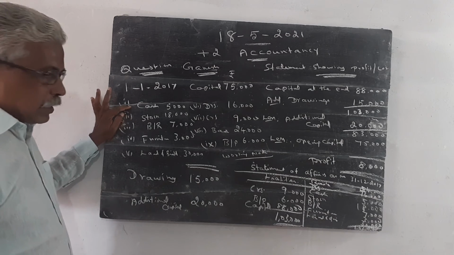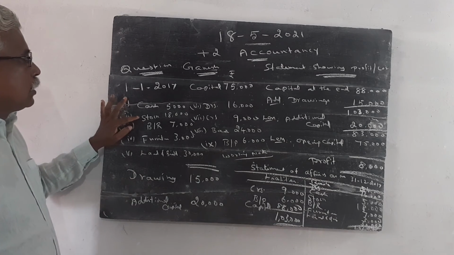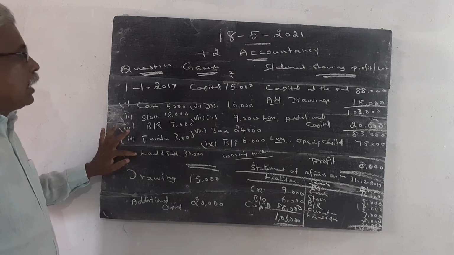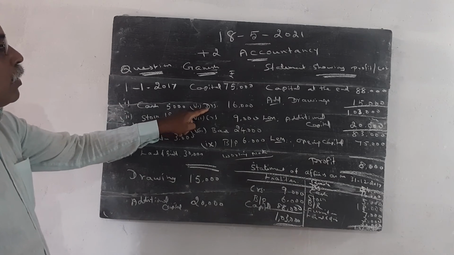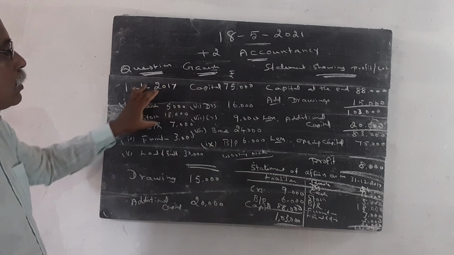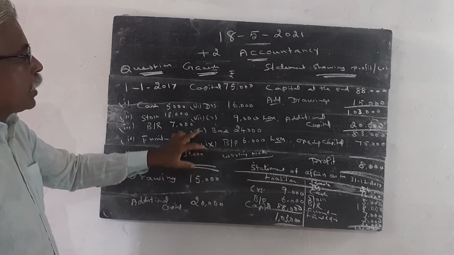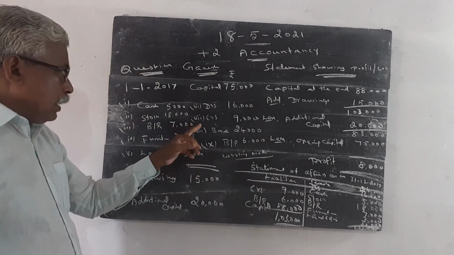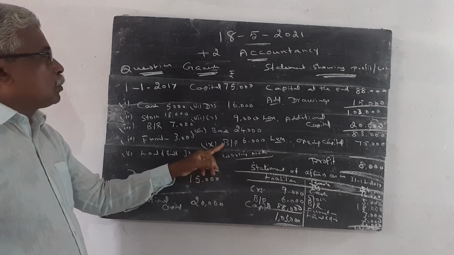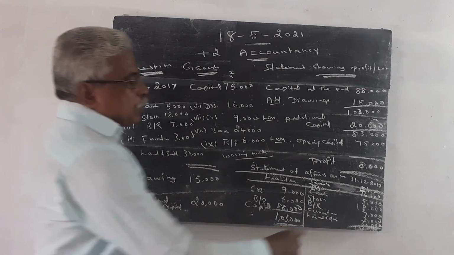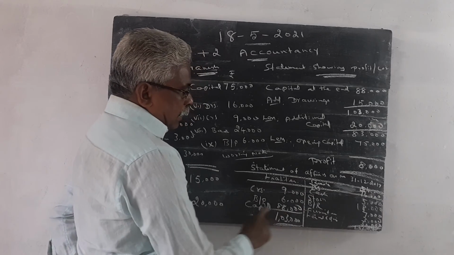Cash is an asset. Stock is an asset. Bills receivable is an asset. Furniture is an asset. Land and building is an asset. Debtors is an asset. Cash at bank is an asset. So out of 9 points, 7 points are entered in the asset side. Only creditors value and bills payable, only two informations, are entered in the liability side. The difference between assets and liability is considered as capital.